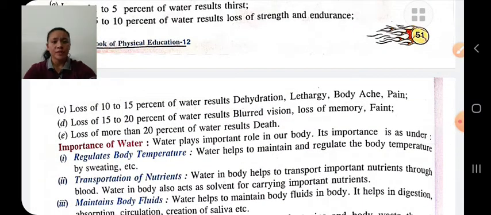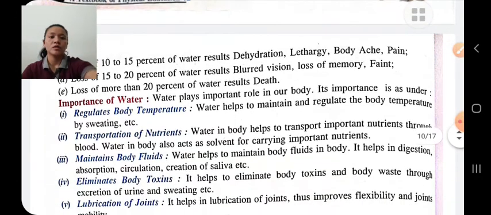If 10 to 15% of water is lost from the body, it causes dehydration, lethargy, bone pain. 15 to 20% loss of water causes blurred vision, loss of memory, fainting, etc. And if there is a loss of water of more than 20%, the person will die.